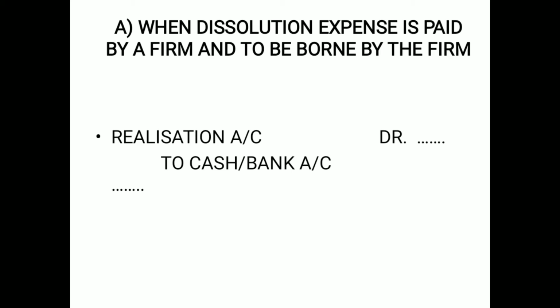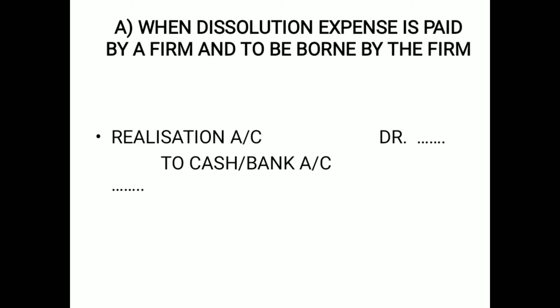It is realization account debit to cash and bank account. When is this journal entry to be written? When the dissolution expense is paid by the firm and to be borne by the firm. It is given on page number 283 in your textbook.